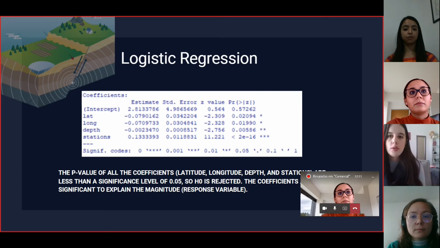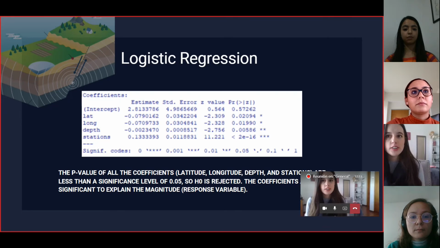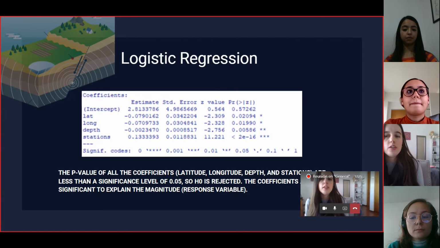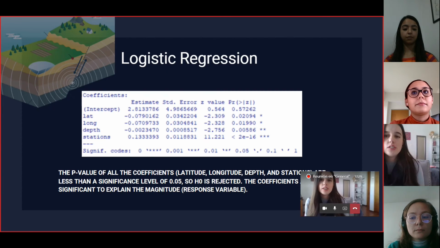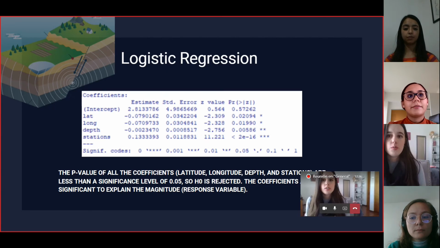To be able to apply a logistic regression analysis, the response variable, magnitude, must be dichotomous. To define it as such, we first took an average of its range as a dividing line or limit. That is, the values below this value were assigned to category 0, while those above or equal to this value were assigned to category 1.